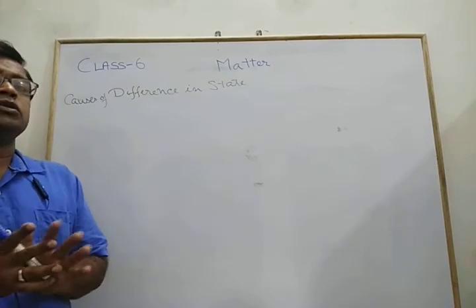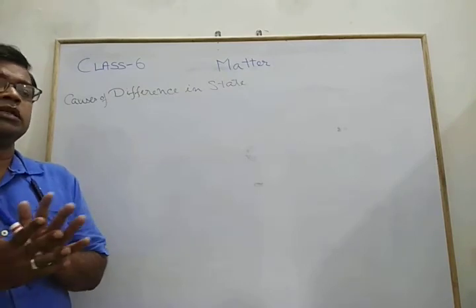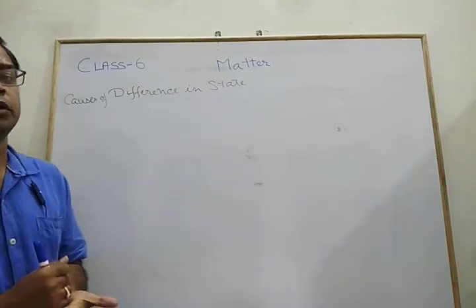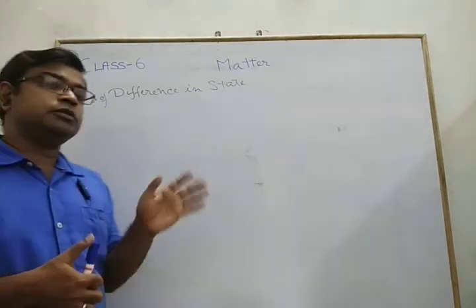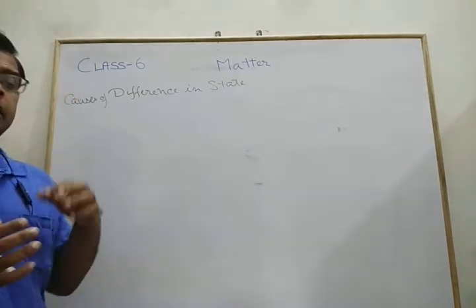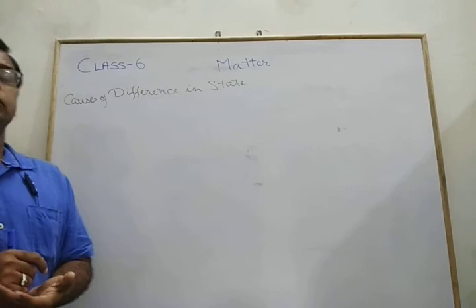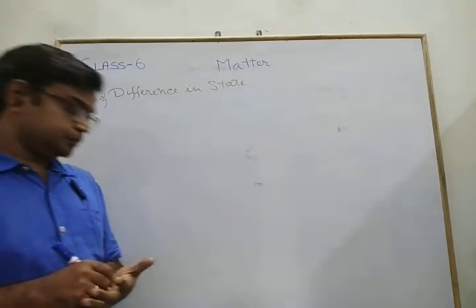These molecules are so small that you are unable to see them with your eyes. For observing them, we need an arrangement known as a microscope or electron microscope.